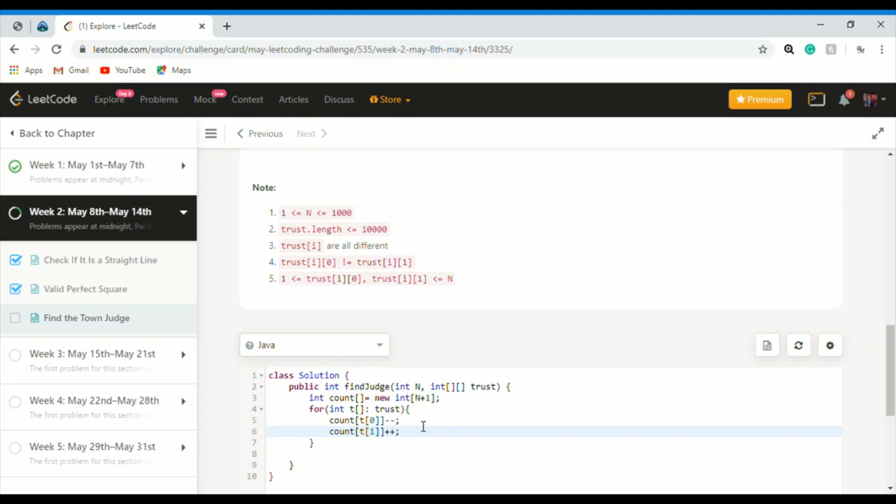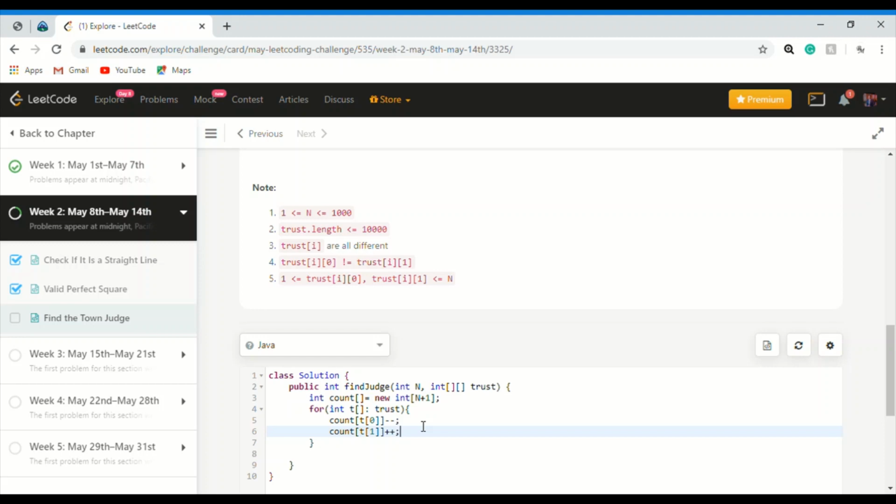If a person has a trust score of n minus 1, there would never be a case where two people get an n minus 1 score; it would be exactly one. If we find a person with a score of n minus 1, all other people must give their trust to this person, and bingo, he is the town judge.